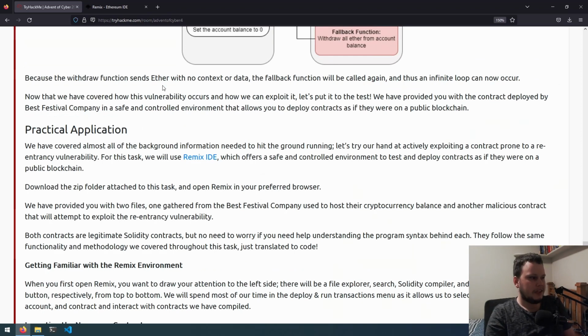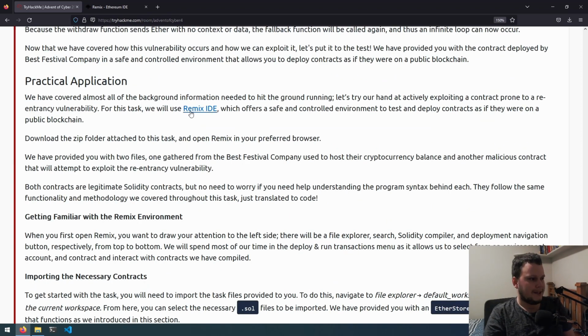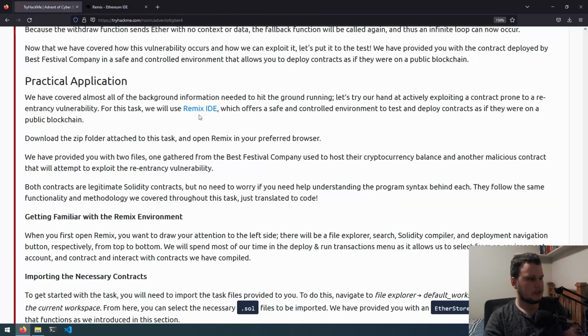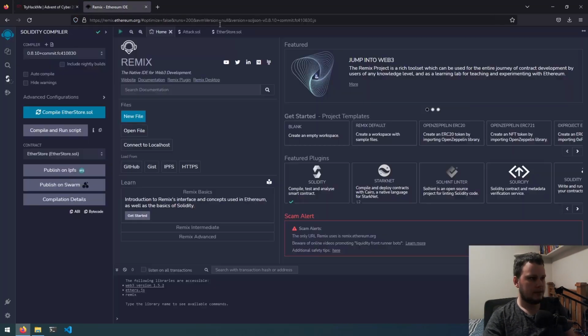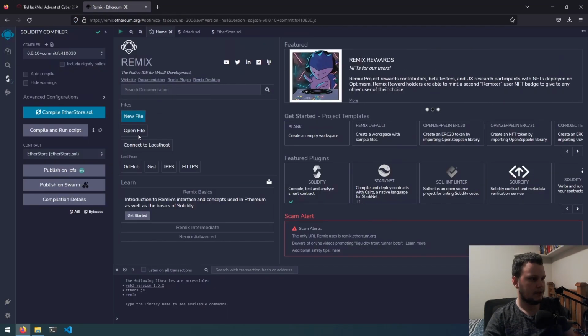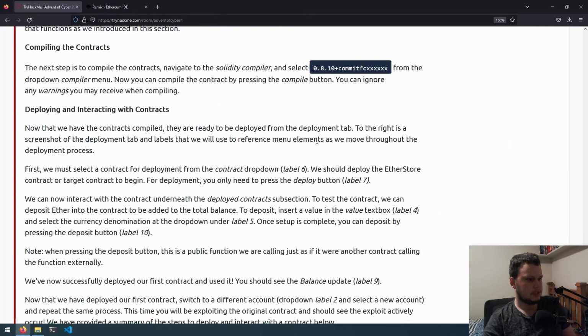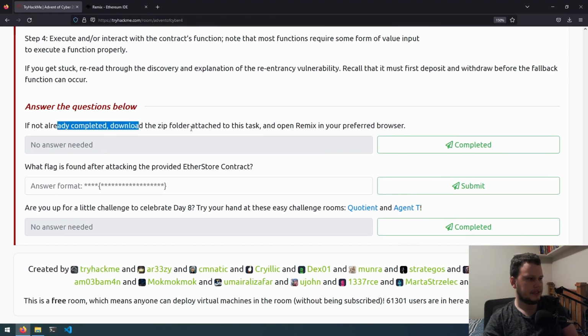So we're now going to be going on to the actual practical part of this challenge. If you're following along, go to this website here, Remix IDE. It's a website which allows you to work with Solidity code. So you go there, and if you have the files downloaded, you can go to open file, then add the files into Remix. So let's go to the challenge now. Download the zip file at the top, and then open Remix.